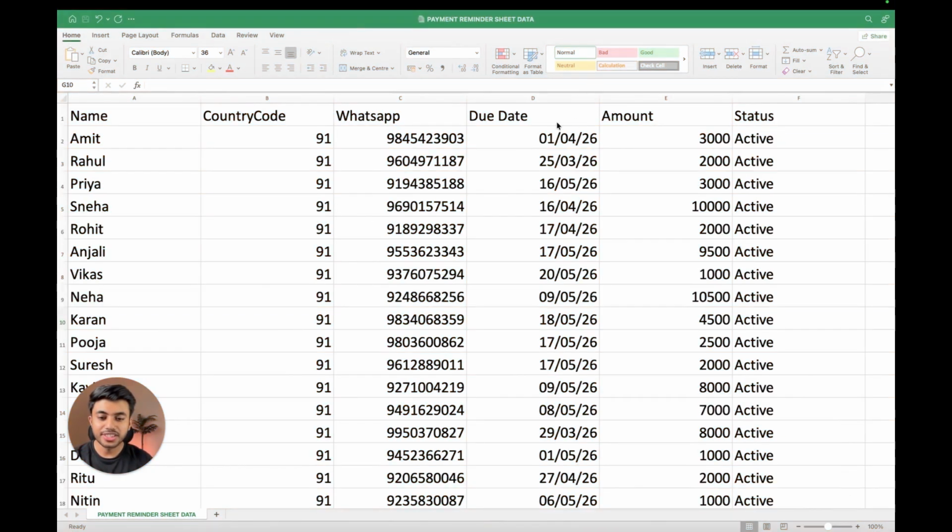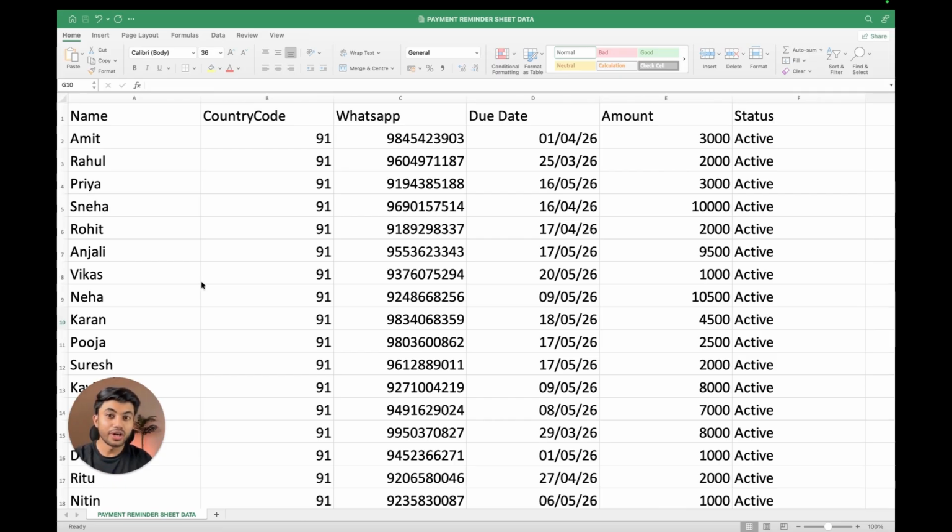Let's say this is your customer data inside an Excel sheet and you want to send them a payment reminder. You have their name, country code, WhatsApp number, due date, amount, and their status. For example, you can send a reminder 3 days before, 1 day before, or on the due date, and even after the due date if the payment is still pending. And this is a one-time setup, you only have to do it once.